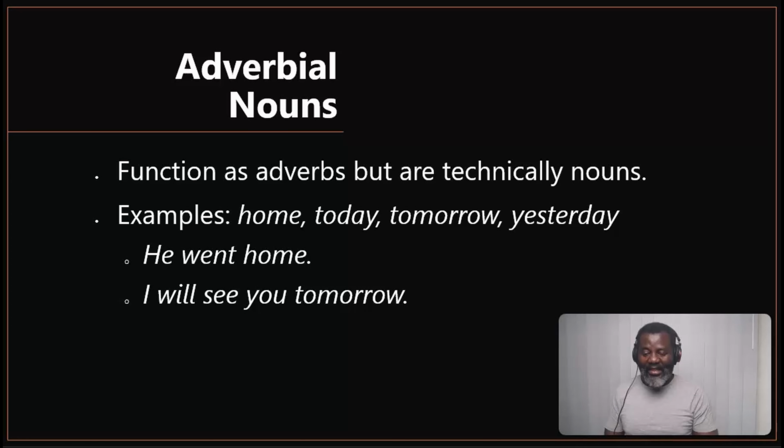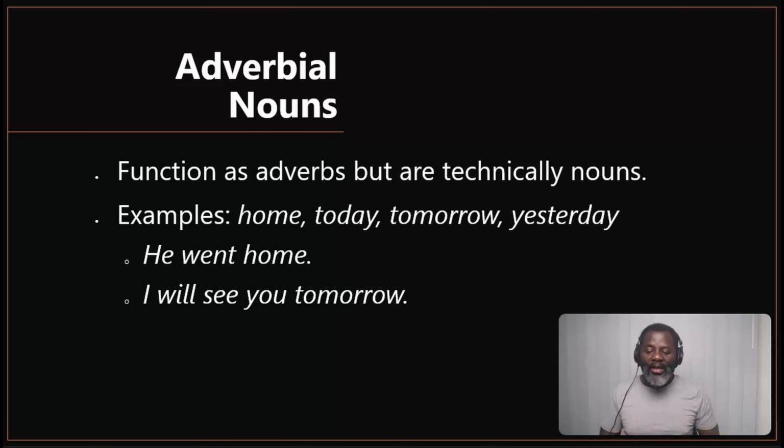Let me repeat that. Let me use an example you can see on the table. Today is the name for the day that we are living on now. I don't know if that's how we can define today, but it's an example. Tomorrow is a name for a day that's coming after today. Yesterday is the day that came before today. Those are names, and therefore they are nouns.